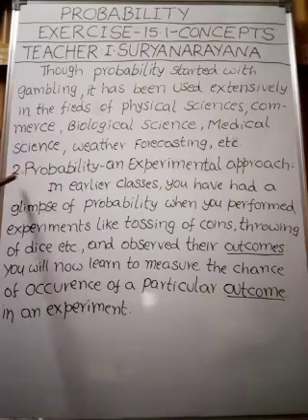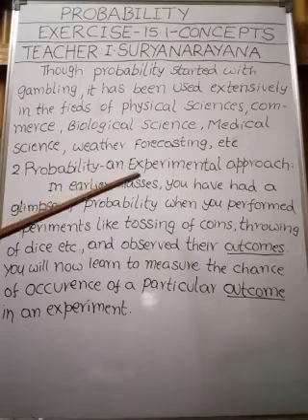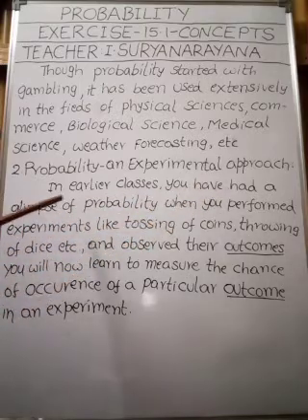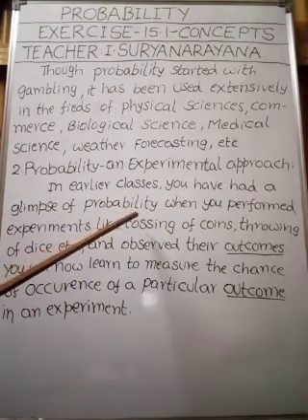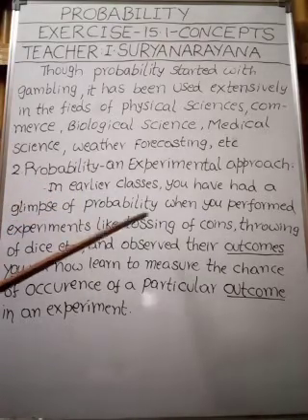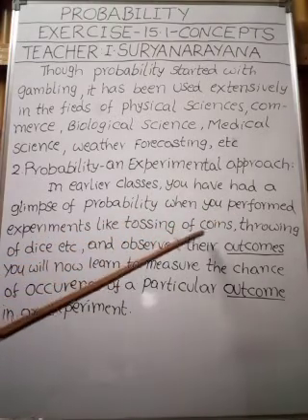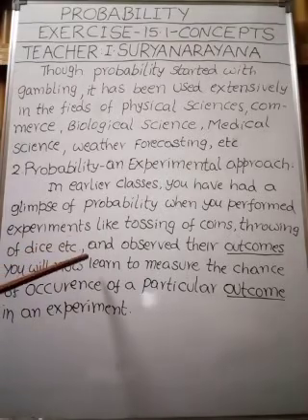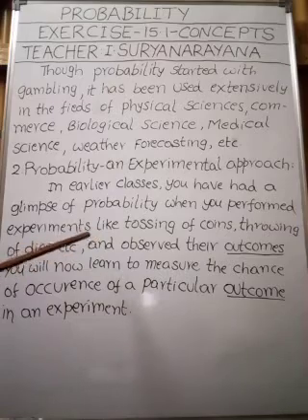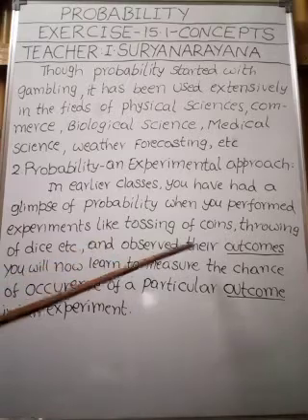Now come to the second point, probability, an experimental approach. What is meant by an experimental approach? In earlier classes, you have had a glimpse of probability, a short knowledge of probability, when you performed experiments like tossing of coins, throwing of dice, etc. By performing these experiments, you observed their outcomes.